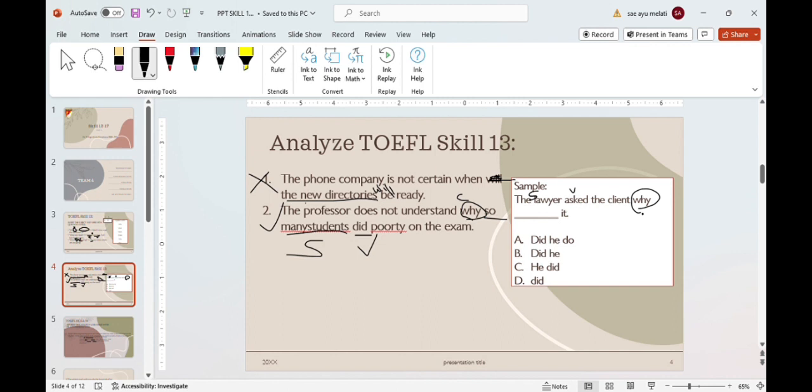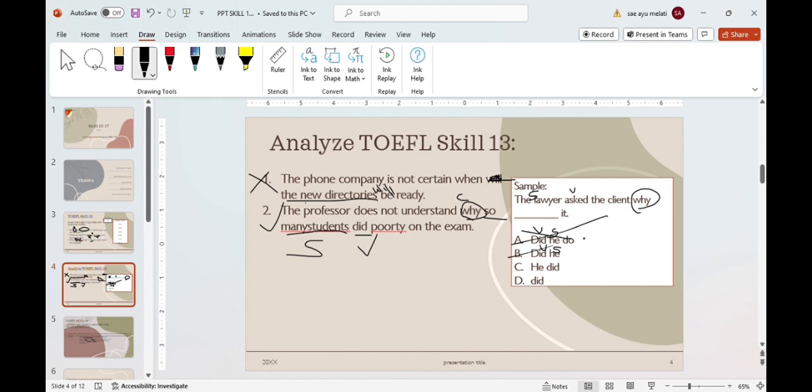Let's eliminate the wrong answers. Did he do? Verb, subject. It's wrong. Did he? Verb and subject.